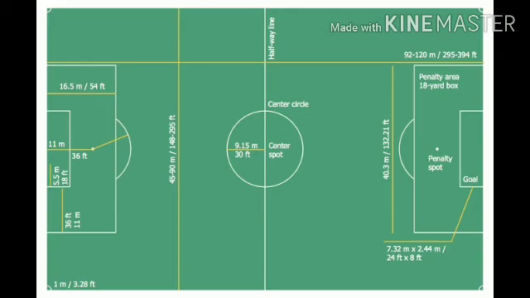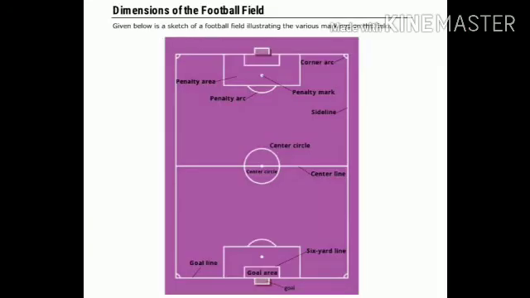And the center circle, a big circle, right? From the midpoint we should have a big circle. So with 9.15 meter we should have a big circle, so that you can get 2 half grounds, right? Okay children, so this is the main marking in a football field.